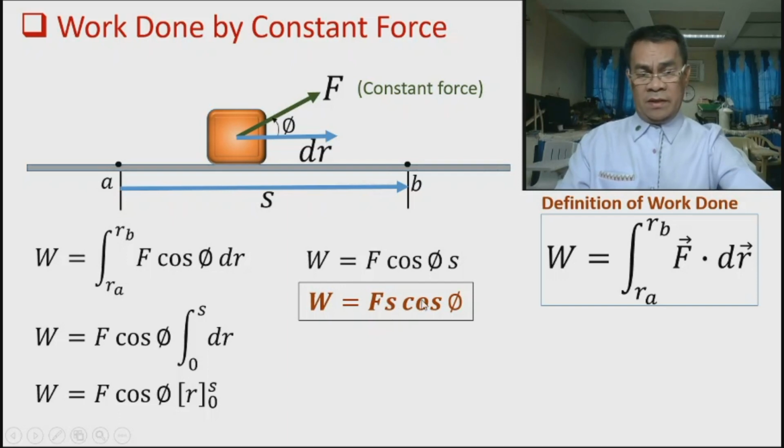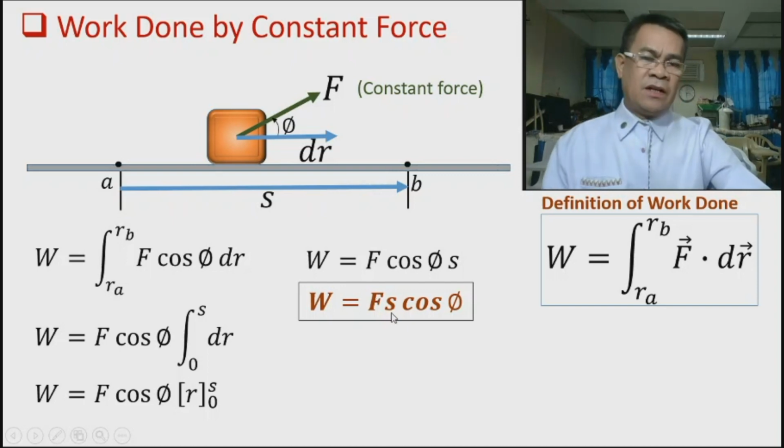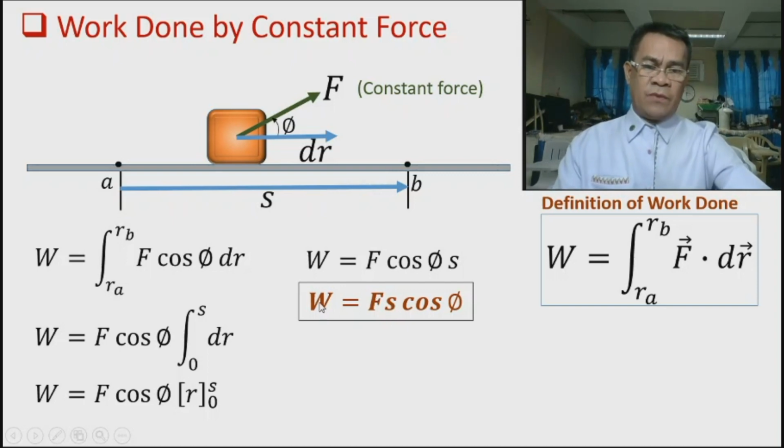And remember that the angle P is measured from the displacement towards the force. Now take note that work done is a scalar quantity. So again, there is no direction.